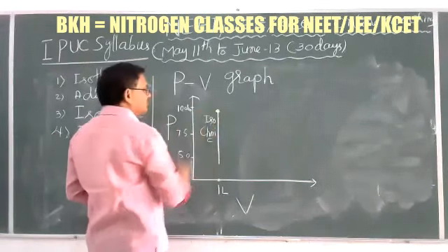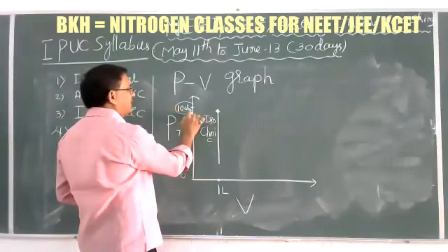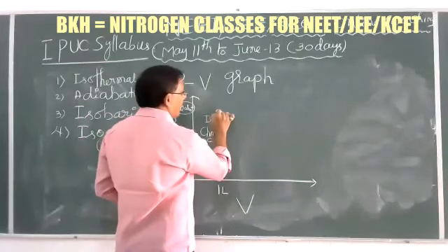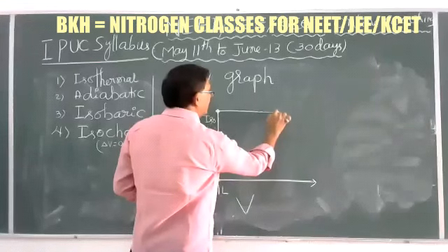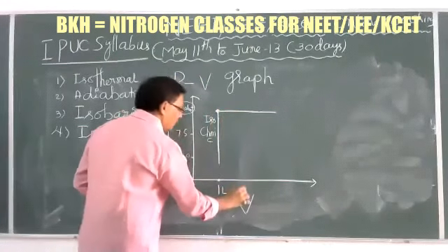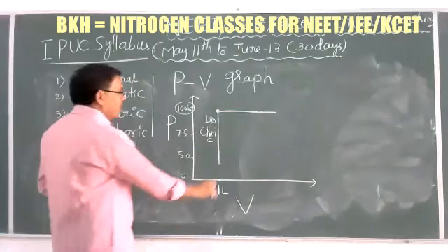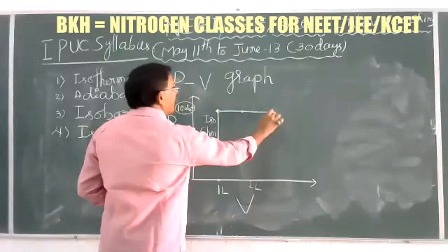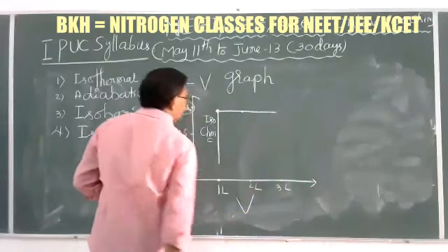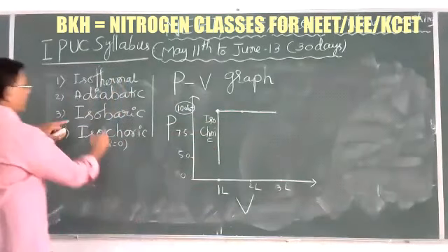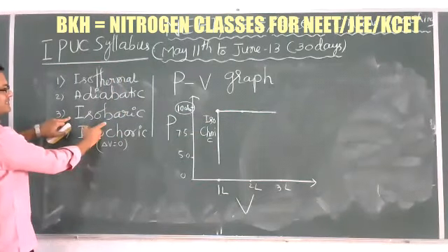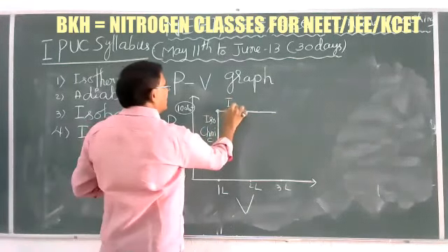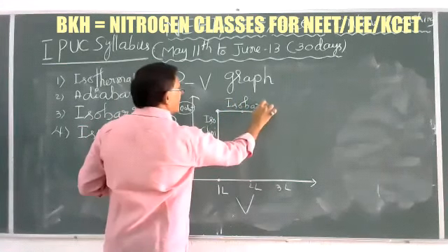Now here this is the system. Pressure remains constant at 10 atmospheric pressure only. But here the volume changes. Here 1 liter to 2 liters, 2 to 3, the volume changes. Now volume does not remain constant. At constant 10, volume is maybe 2 liters, here maybe 3 liters and so on. Here volume changes, but the pressure remains constant. That's why now it is the isobaric process graphical representation.